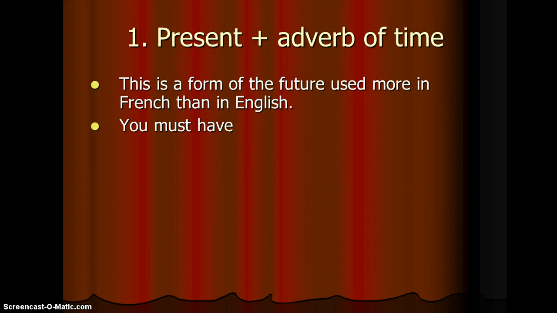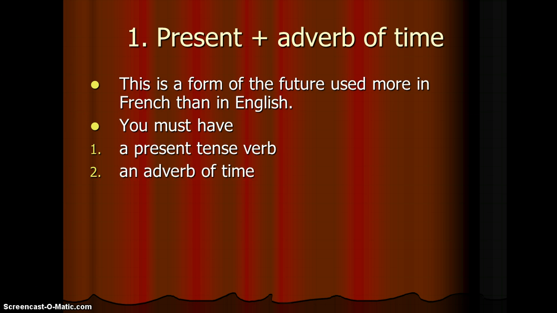Now let's have a look at this first one, the present tense plus the adverb of time. The French use this actually quite a lot to talk about events in the future, so it is important that you learn how this is constructed. In order to form this, there are two key ideas. The first one is that you need a present tense verb, and hopefully your understanding of conjugating these verbs is now pretty secure, having practiced it quite a lot since starting learning French. And the second thing that you need is an adverb of time. Before we get concerned about the complexity of a word like adverb, we're basically talking about phrases like tomorrow, in a few days, next week.